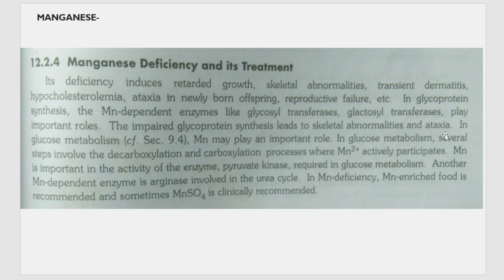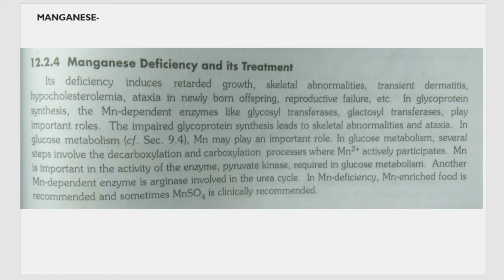That is improper development of different bones and organs. So, how is manganese deficiency treated? It's clinically treated by taking pills that have MnSO4 content in them.